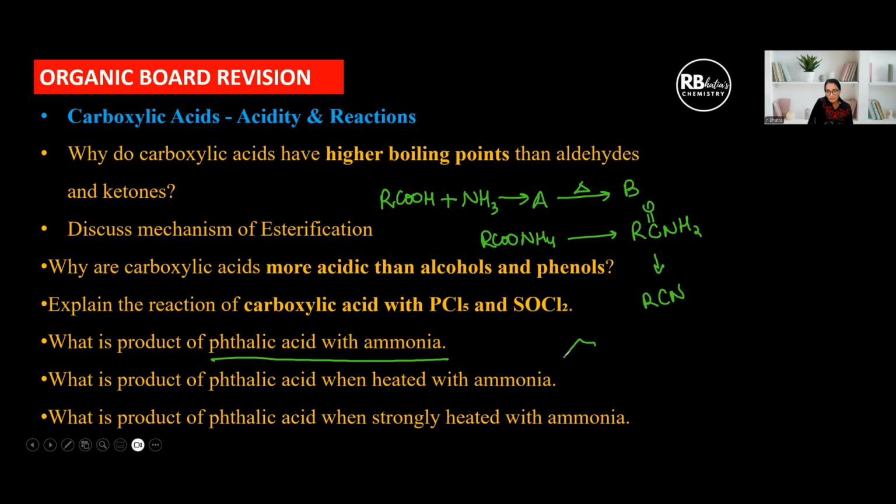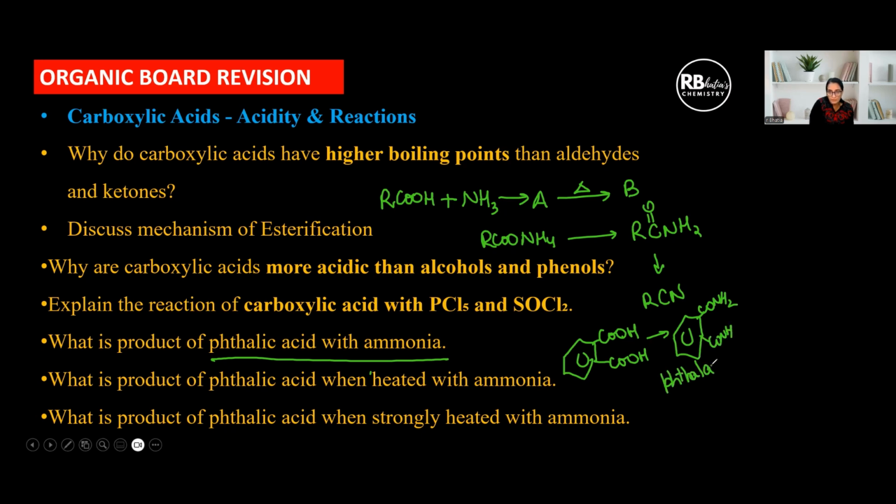And if I'm talking about phthalic acid, when I'm going to treat it with ammonia, it's going to first form ammonium phthalate. When heated with ammonia, it's going to form phthalamide, CONH2, phthalamide.